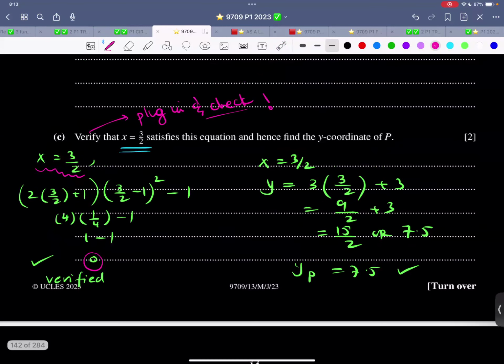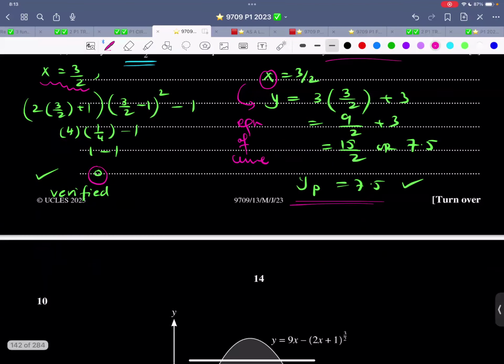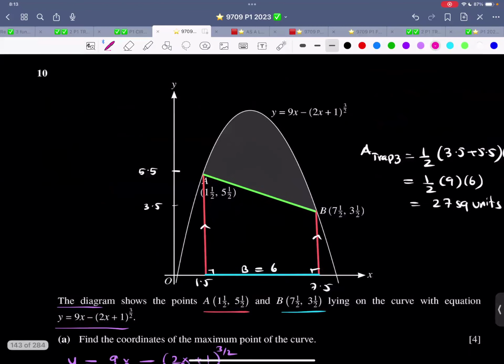And find the y coordinate of P. Now plug the x coordinate into the equation of the curve, and then you find the y coordinate. You can leave the answer as it is. If you want to write it as a coordinate (3/2, 15/2), or write both in decimals, (1.5, 7.5), that is also good, also perfect.